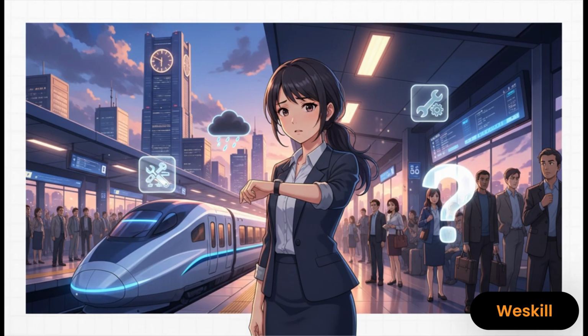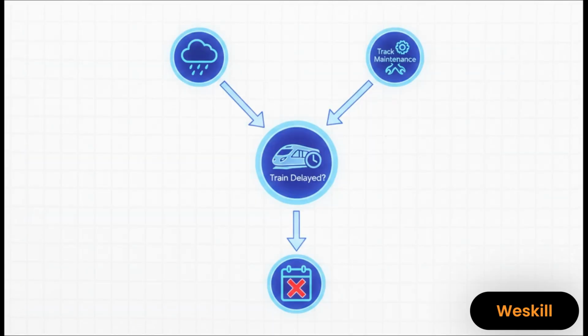And the answer, of course, depends on a few things that could go wrong. To tackle this, an AI would build something called a Bayesian network. Honestly, just think of it as a map of cause and effect for uncertain things. The AI knows that rain might cause a delay. And it knows that track maintenance might cause a delay. And it definitely knows that if the train is delayed, that directly affects whether you miss your appointment. Each of those arrows is like a little if-then relationship.